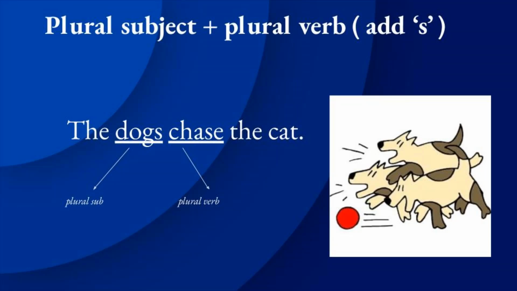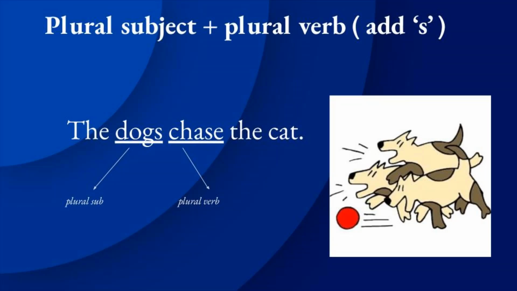Look here, look at the given example. The dogs chase the cat. What is the subject here? Dogs. Is it plural or singular? Yes, we know very well that dogs is plural because dogs means more than one dog. What is the verb in the given example? That is chase.